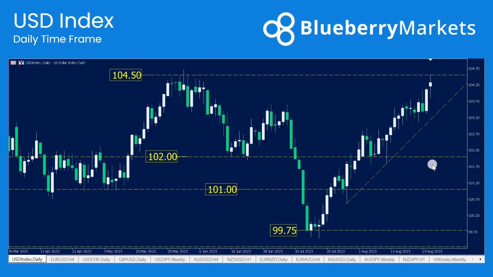Focusing on the US dollar index then, what can we see? Well, prices at the 104.50, the May 23 highs. If we were to see any kind of profit taken from this rally that we've seen from the lows of 99.75, then it probably would be now, and we probably would see a little bit of a decline here. I've put this trendline support in here as well, so if we were to breach that trendline support, that would be the first sign, I think, that the dollar's actually turning over